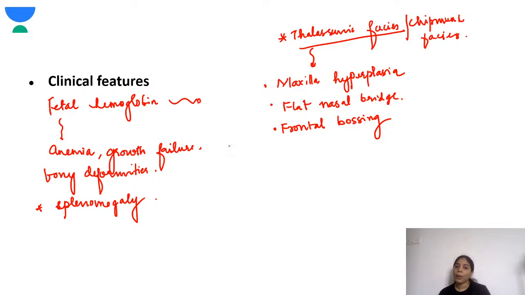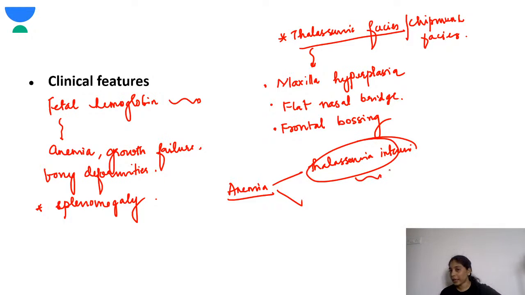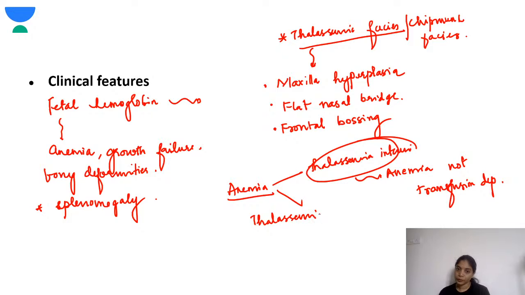Now based on the anemia, there is thalassemia intermedia. Here there is anemia, but it is not transfusion dependent. While thalassemia major will have severe anemia, and the child will be transfusion dependent.